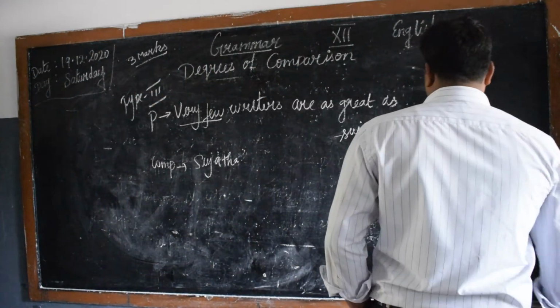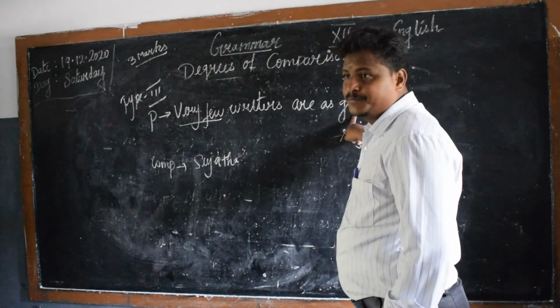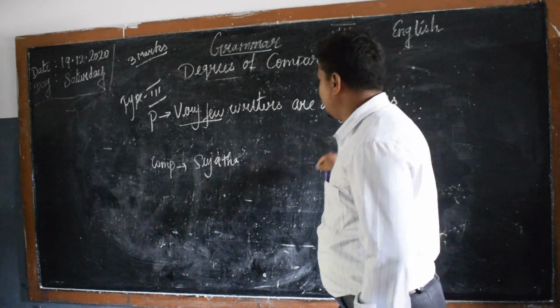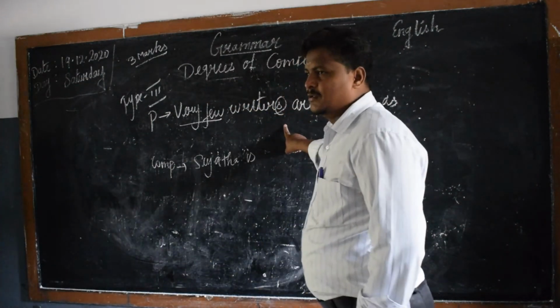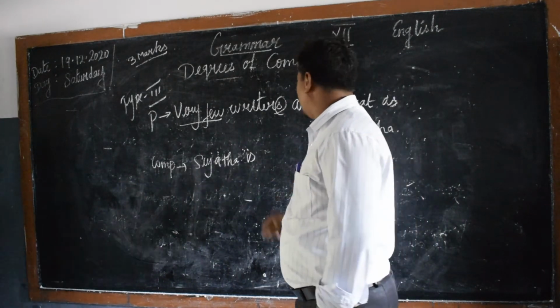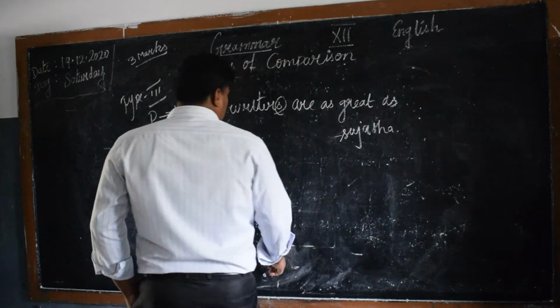Sujata is great. See, Sujata, the writers are present, so it belongs to present tense. Great becomes greater.